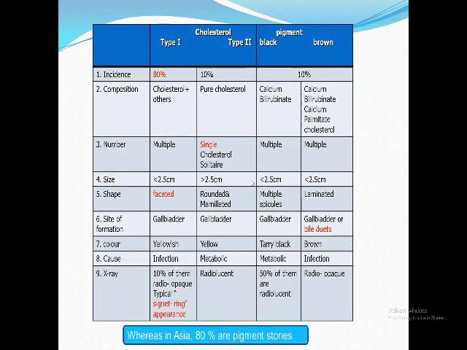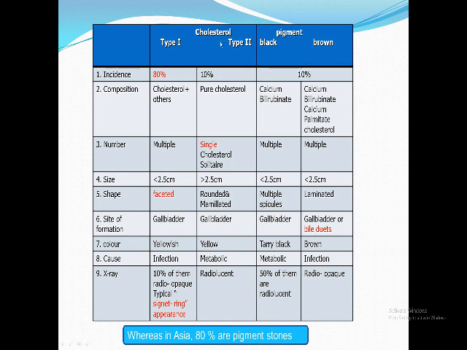These are the types of gallstones, as I told you. We have 2 main types, cholesterol and pigment. Both are normal bile constituents, but they form stones in certain circumstances we are going to study later. If you notice from the table, cholesterol stones form about 90% of gallstones, while pigment stones form only 10%, but this is somewhat reversed in Asia. In Asia, 80% of the stones are pigment stones.